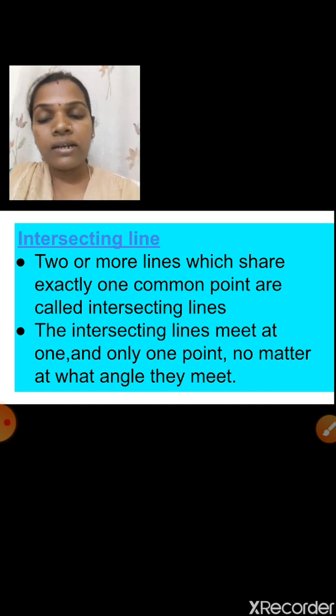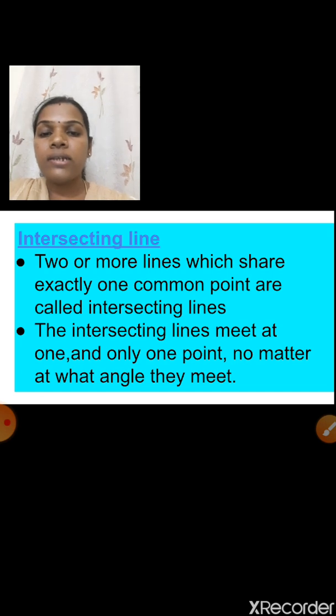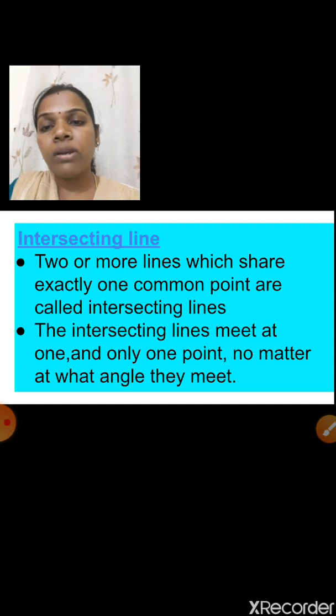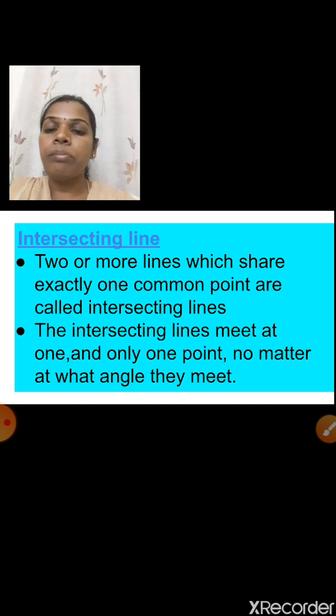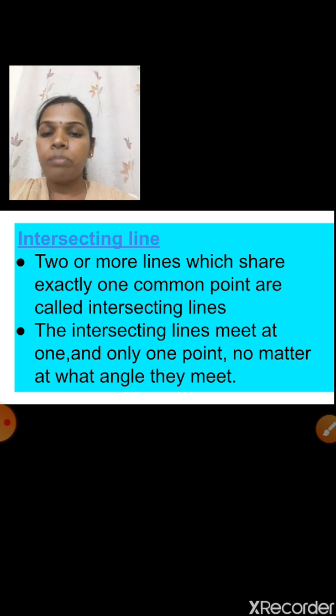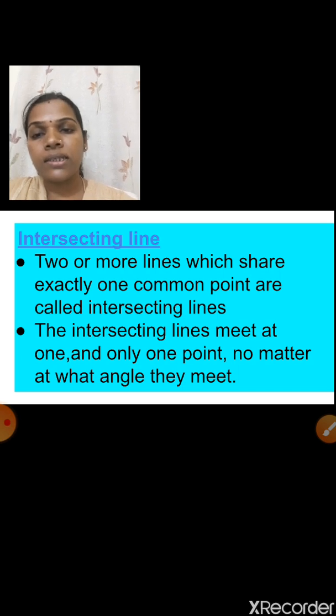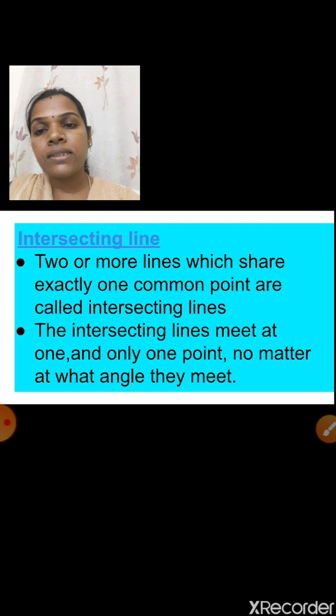Now understood? Once again I'll read: two or more lines which share exactly one common point, meeting at exactly one common point, are called intersecting lines. The intersecting lines meet at one and only one point, no matter at what angle they meet. It may vary, it may be 20 or 30 or 60, whatever it is. If they are meeting at the same point, we say they are intersecting lines. I hope you understood now. Shall I go to the next?